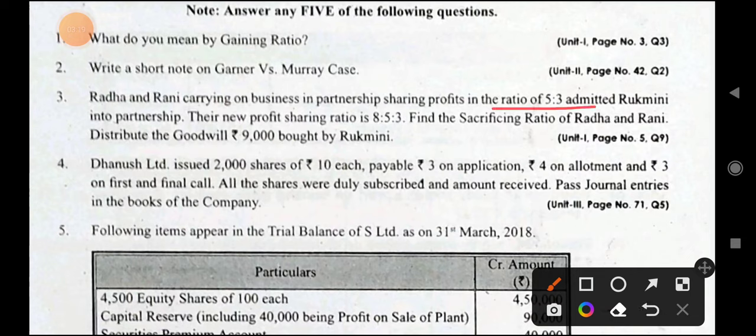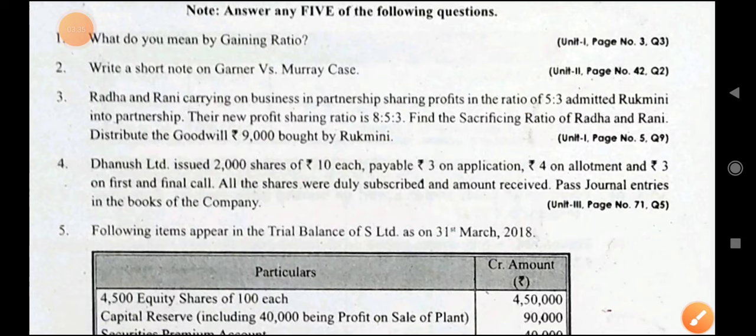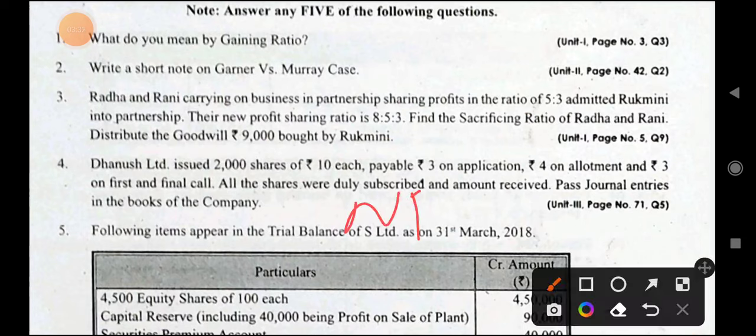every time we are not distributing goodwill in sacrificing ratio, so why only in this problem are we doing like this? Because the new profit sharing ratio and old profit sharing ratio both are given. Now you might be getting a question.